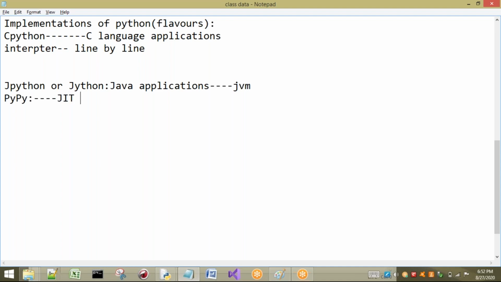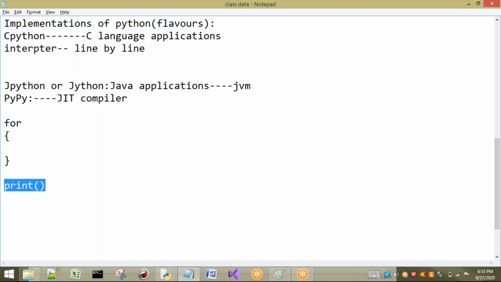There we have a compiler called the JIT compiler. A compiler compiles a group of code. For example, take a for loop; I'm explaining in Java because we have not started Python. A group of code is present in the for loop, say 100 lines. These 100 lines will be taken care of by the JIT compiler. And if there is only one print statement, it will be taken care of by the interpreter.